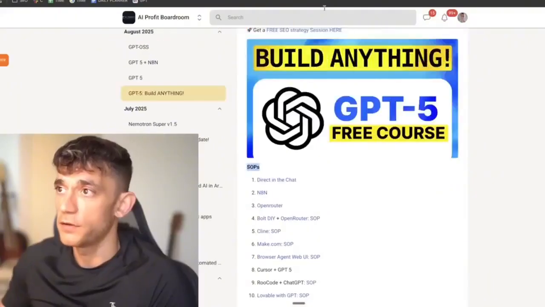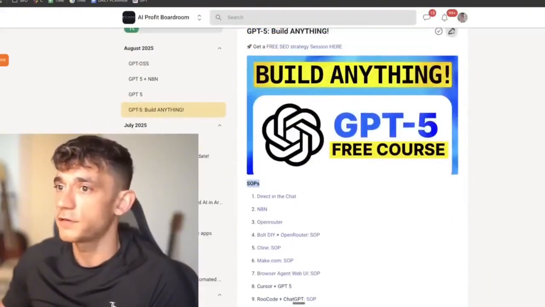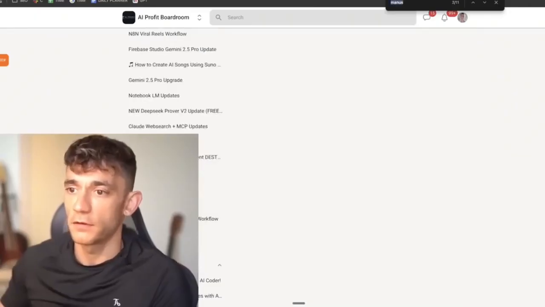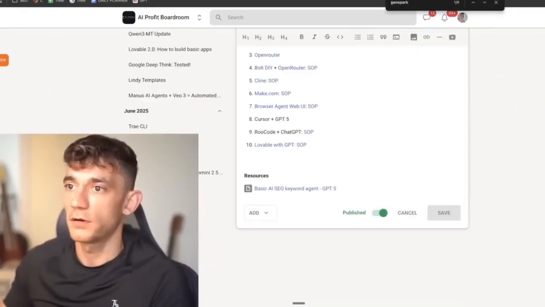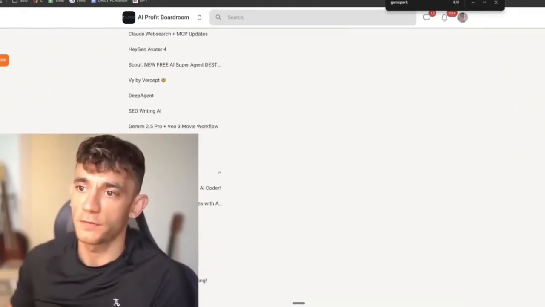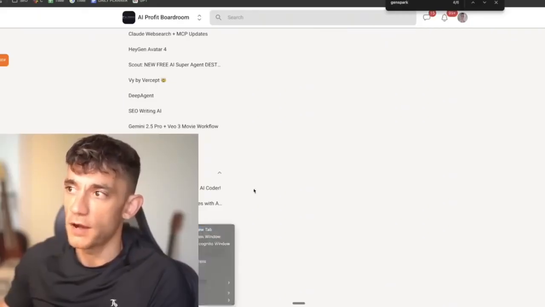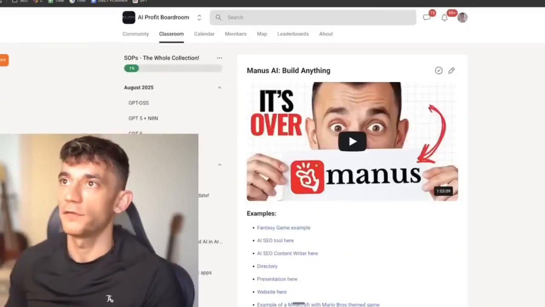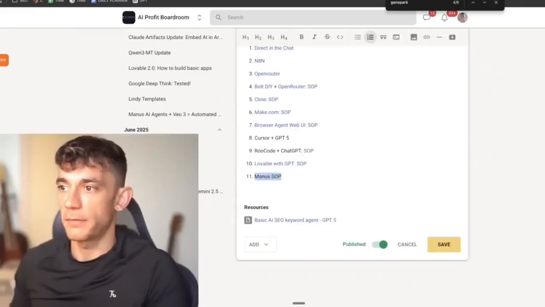So we've talked about using GPT-5, and I just need to add the Manus SOP inside here as well, peeps. Don't let me forget. And GenSpark as well. GenSpark, they also have a browser, which is pretty cool. So you can actually use their browser online as well. It's one of the only AI-powered browsers I've seen on the web. So if you want to use the Manus SOP, let me plug that in there.